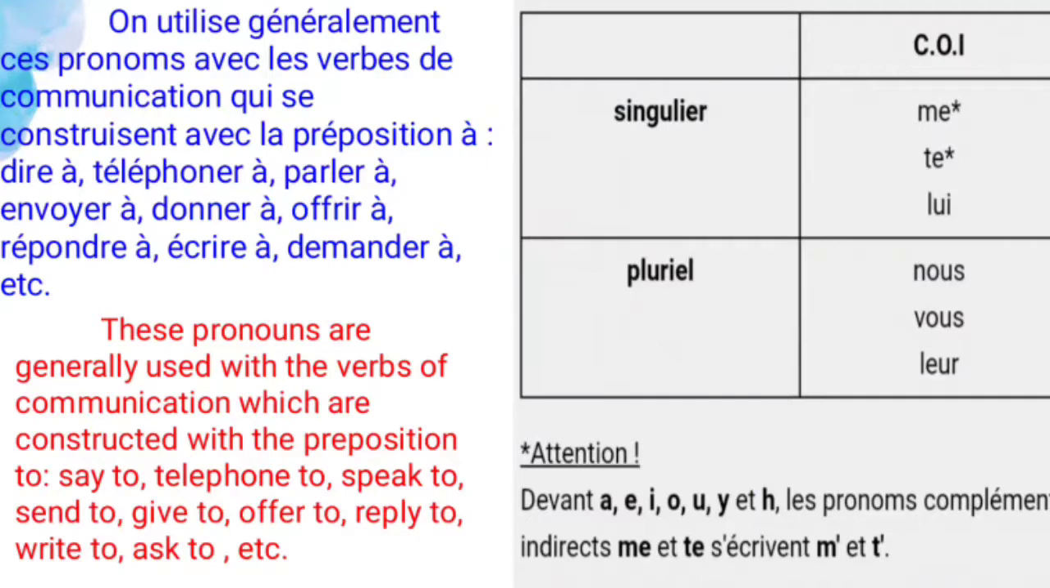So what are the indirect object pronouns? Let's see the tabular column once. Me, it means to me, and te, it's you, and lui, him or her, and nous, us, and vous, you, and leur, it's them. And attention, here also in front of a vowel, you have to use M apostrophe or T apostrophe only. So these are the indirect object pronouns.